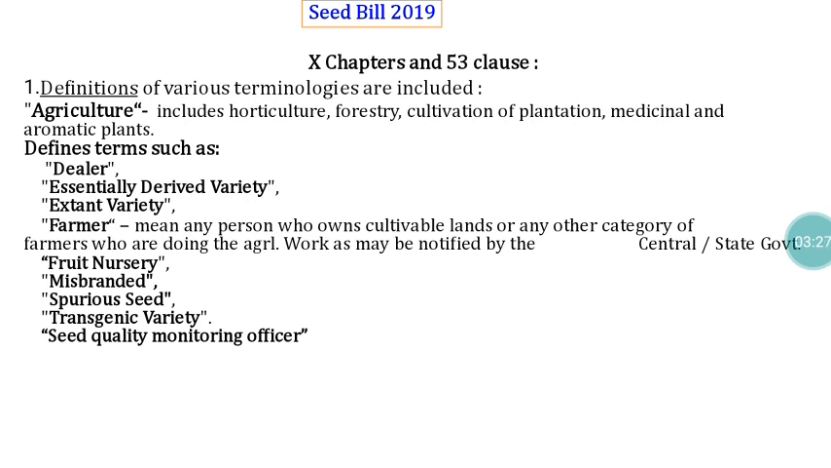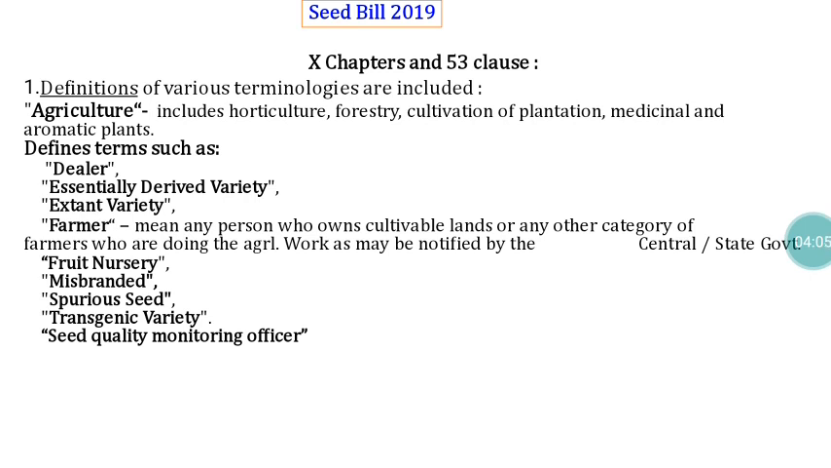So in order to rectify that particular problem recorded in the Seed Act, in the proposed Seed Bill they redefined the definition for agriculture. Based on the proposed Seed Bill 2019, the definition for agriculture is: agriculture includes horticulture, forestry, cultivation of plantation, medicinal and aromatic plants. So everything is included in this particular category. By including all those things, we can regulate sale of seed material in plantation, medicinal and aromatic plants also, like agriculture and horticulture crops. That is the intention. They redefined the definition for agriculture, and also they included a definition for dealer.